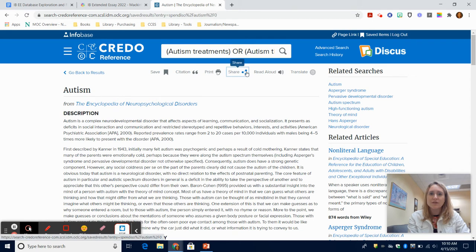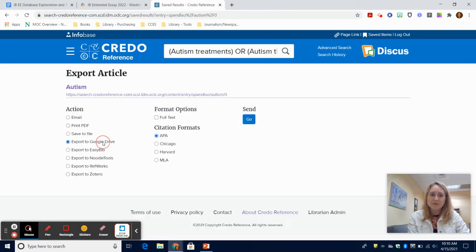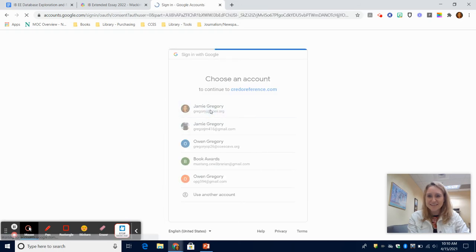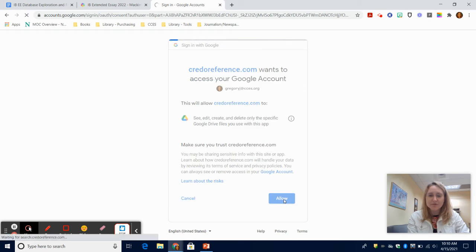Now, this is a little different. You have a share button here. You can print a PDF. Here's your export to Google Drive. And then you choose the citation format. Oh, I forgot to press full text. I don't know if you caught that. I haven't done this yet. So here I have to allow Credo Reference to access my Google Drive. And I will do that because that is safe.